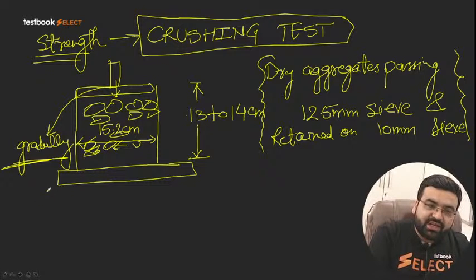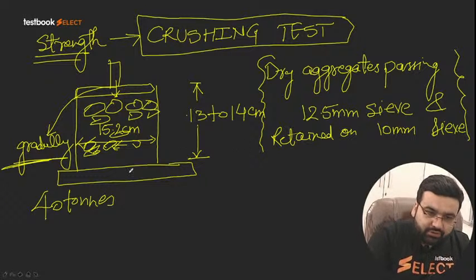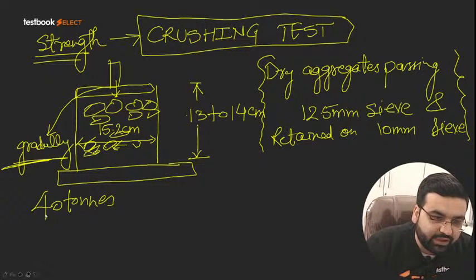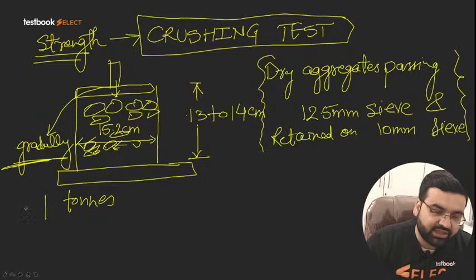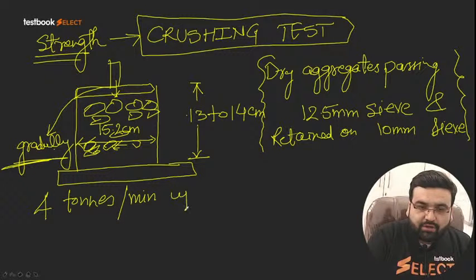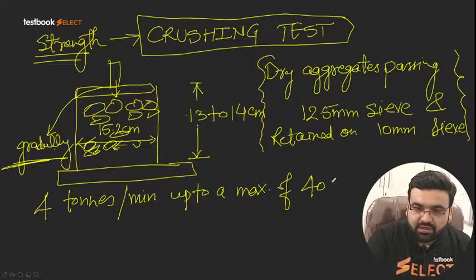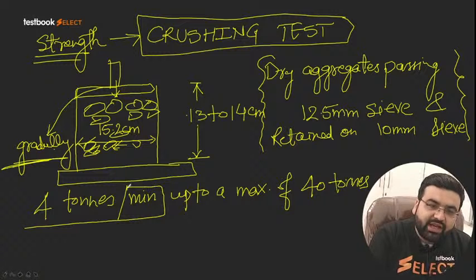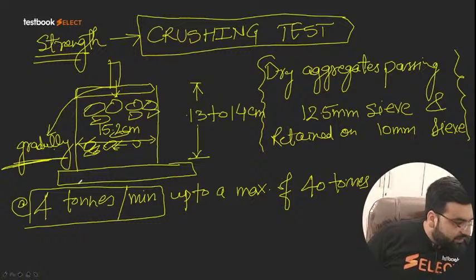So gradually here means it is 4 tons per minute, up to a maximum of 40 tons. So we have to apply this load gradually at the rate of 4 tons per minute. Okay, Mukesh is saying yes.